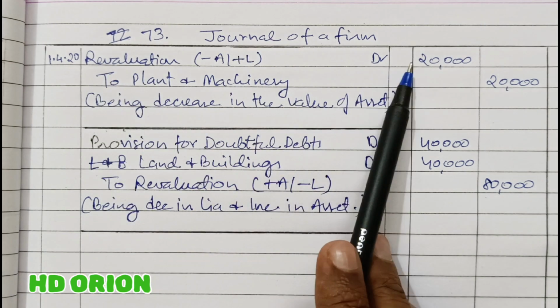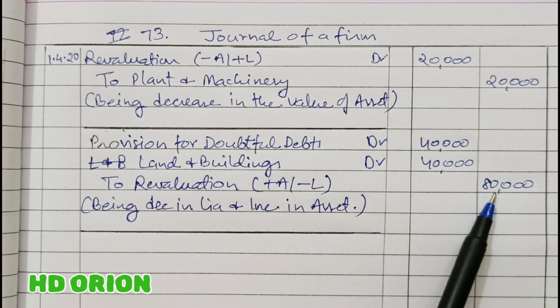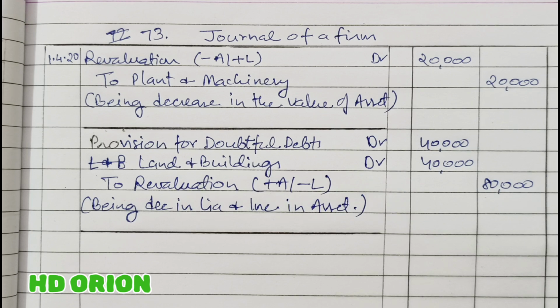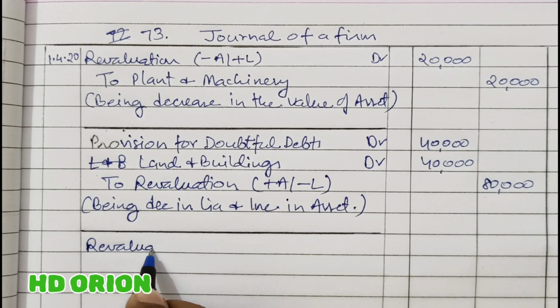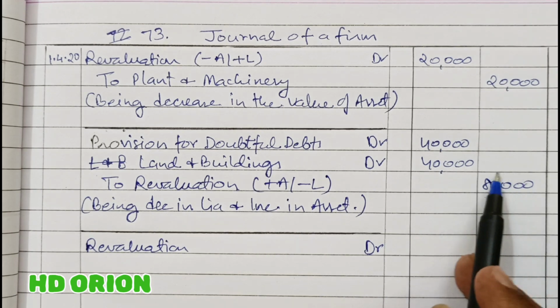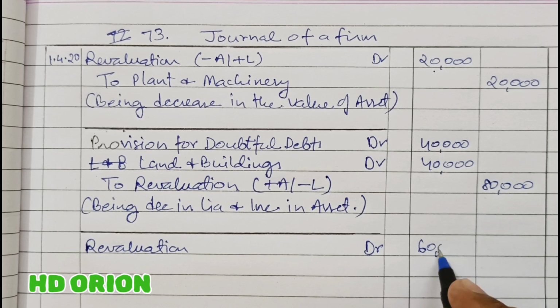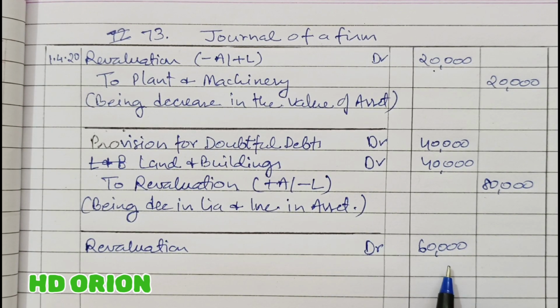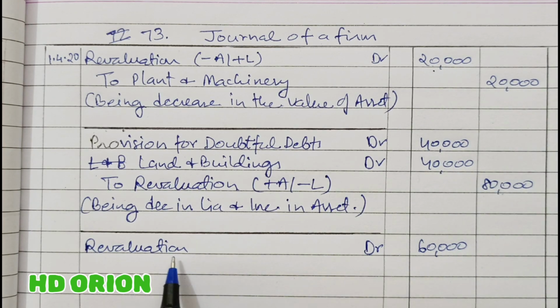Now revaluation account is debited with rupees 20,000 and is credited with rupees 80,000. So difference is 60,000, and that is giving us a credit balance of rupees 60,000, which is a profit on revaluation. So that entry we will pass. Revaluation account will be debited with the credit balance. You see, on the credit side it is 80,000, on the debit side it is 20,000. So 60,000 more we will debit revaluation account with, so that the amount is equal, 80,000 here and 80,000 there.